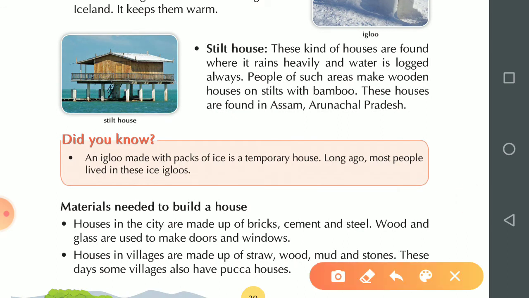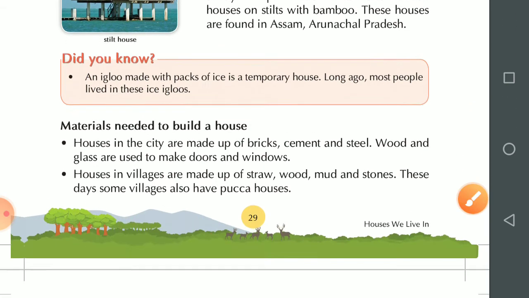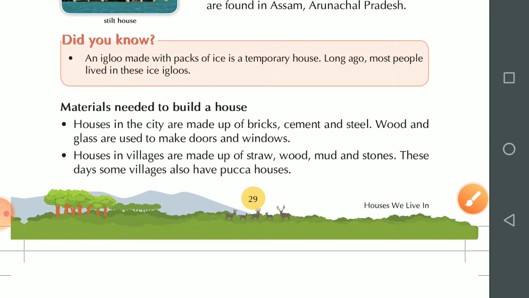Did you know an igloo made with packs of ice is a temporary house? Long ago, most people lived in these ice igloos. Okay, these are temporary houses. Igloos are temporary houses.